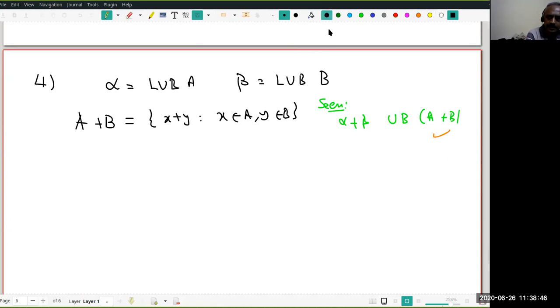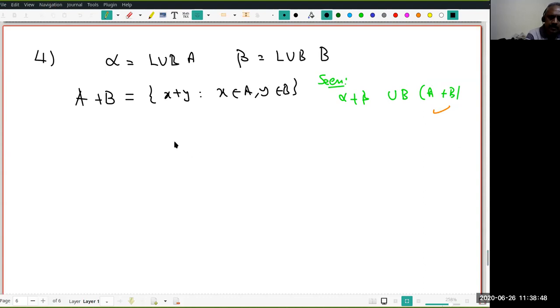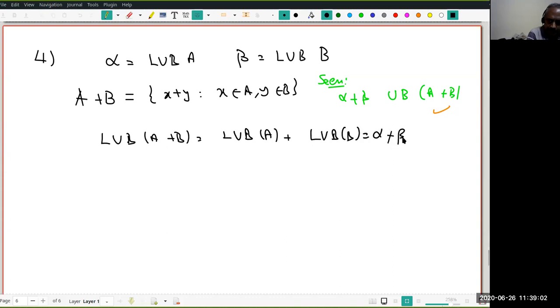Right. What do we want to prove now? LUB of A plus B is LUB of A plus LUB of B, which is alpha plus beta, right? Let us quickly go through. For all x in A, for all y in B, x plus y belongs to A plus B. Since x is in A, alpha is an upper bound, x is less than or equal to alpha.